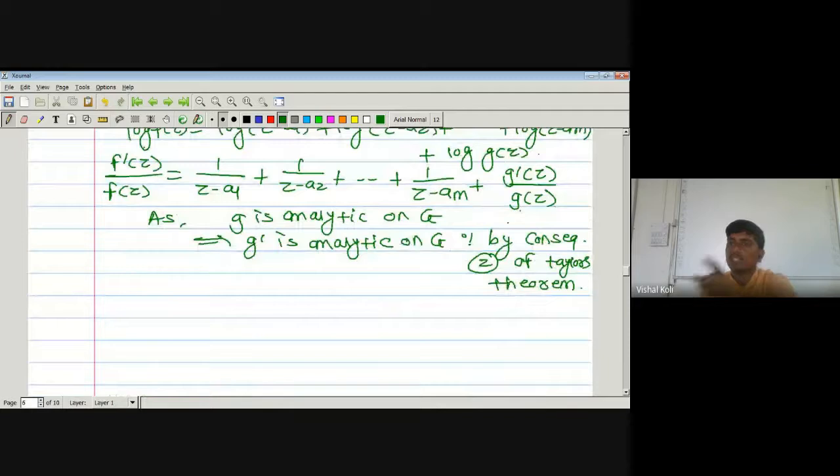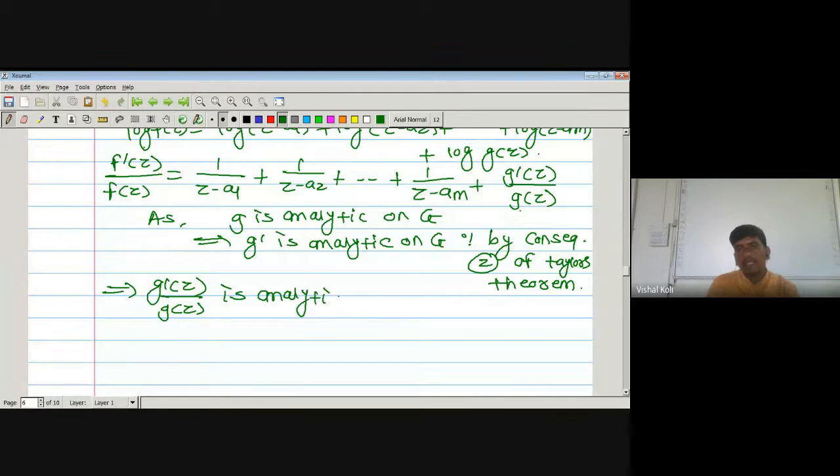It means g dash of z upon g of z is also analytic on G, which is by the algebra of analytic functions. That is, if we have two functions f and g which are analytic, then f upon g is analytic whenever g is not equal to 0. As here our g of z is not equal to 0 and g of z and g dash of z both are analytic, it means g dash of z upon g of z is analytic on the whole set G, since g of z is not equal to 0 for all z belonging to our given G.